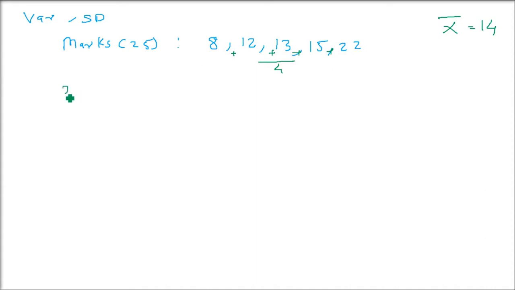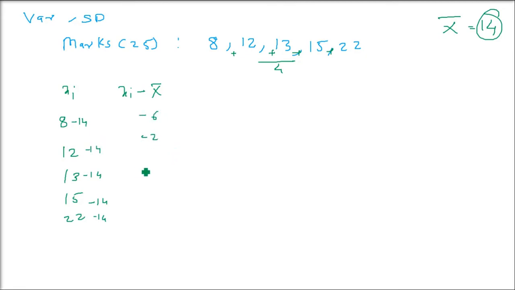Once you have got the mean, what is the formula? As I told you earlier, let us write it in table form. Xi are the individual values given. First you have to do xi minus x bar, that is, subtract 14 from every element because you have already found the mean x bar. Now you see there is no modulus, no absolute sign. 8 minus 14 is minus 6, 12 minus 14 is minus 2, 13 minus 14 is minus 1, 15 minus 14 is 1, and 22 minus 14 is 8.